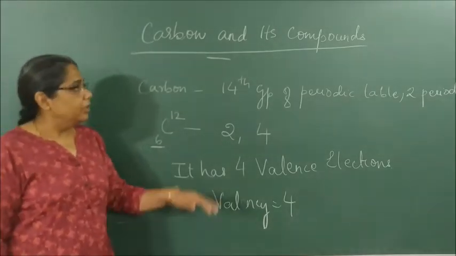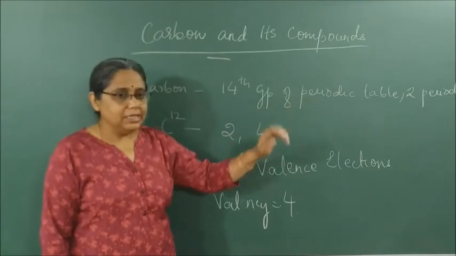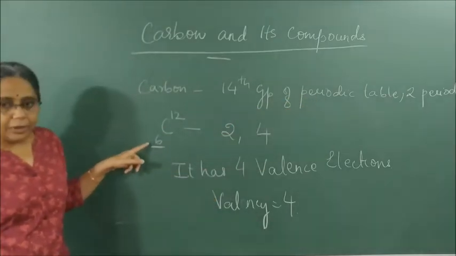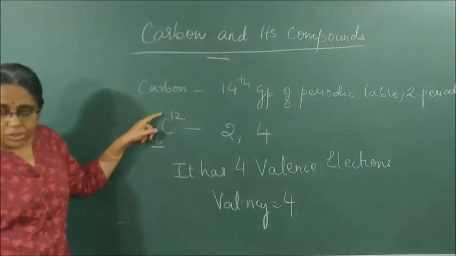When you write, please write: carbon is present in the 14th group of the periodic table in the second period. Its atomic number is 6. Its atomic mass is 12.